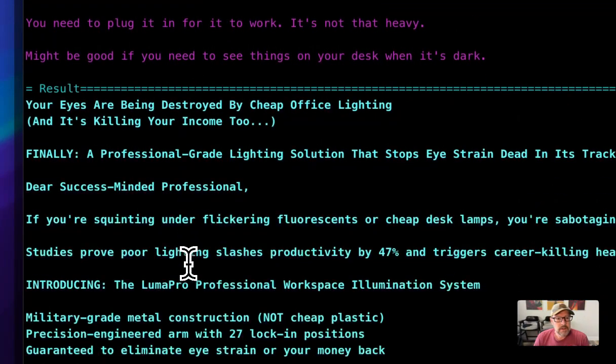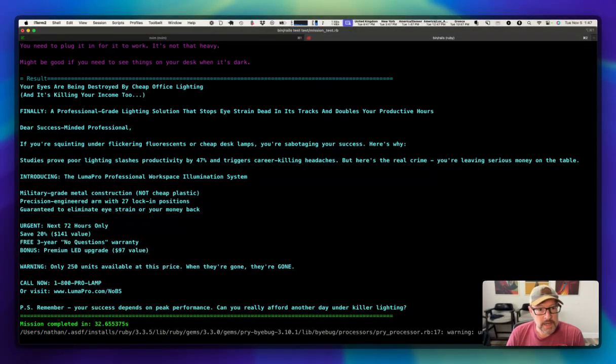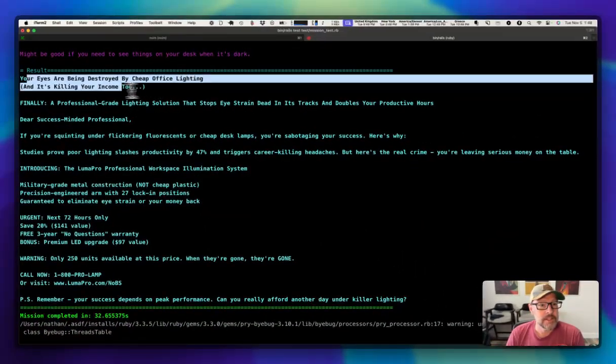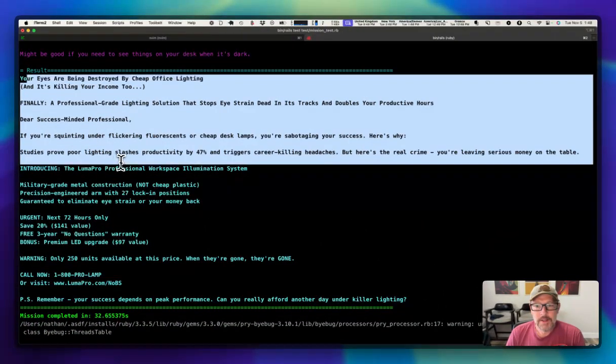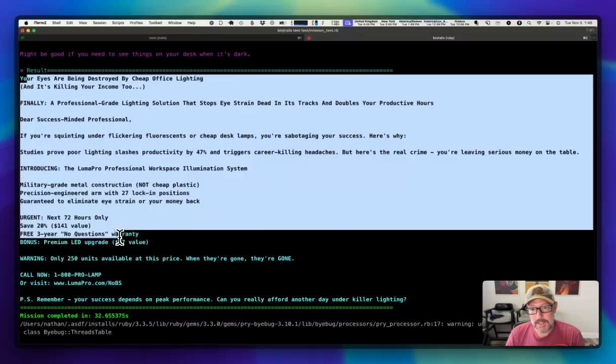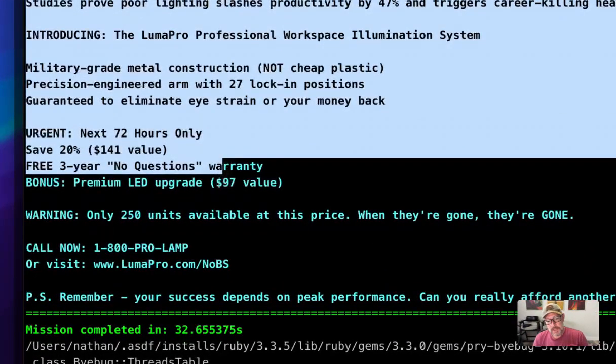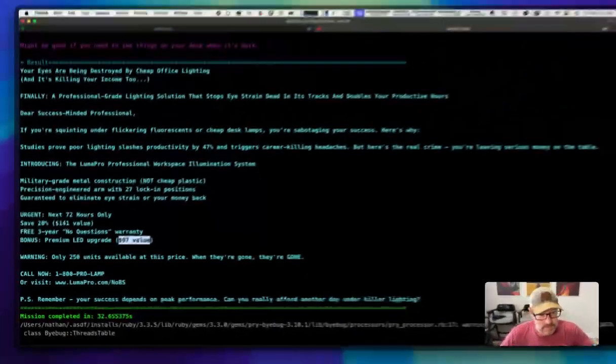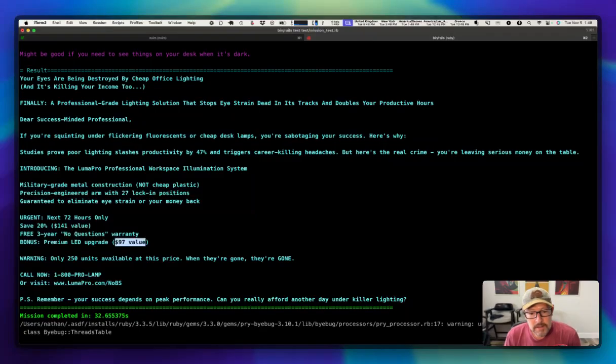And then here we are on the final result after it ran through that entire mission, which is pretty interesting, right? Your eyes are being destroyed by cheap office lighting, and it's killing your income too. Pretty compelling. It took my very, very boring description and created a pretty compelling message. Maybe you could consider that a little bit of hallucination, in terms of crafting pricing on our behalf.